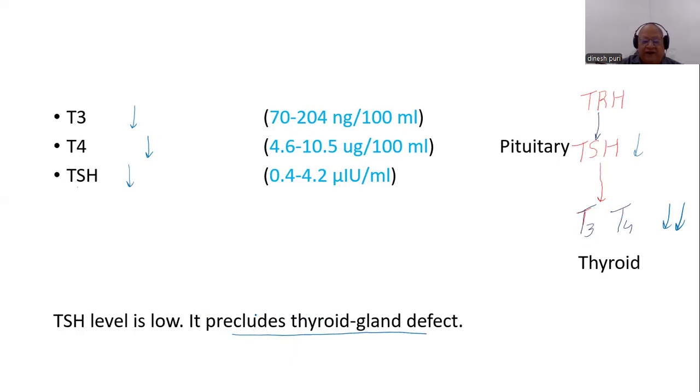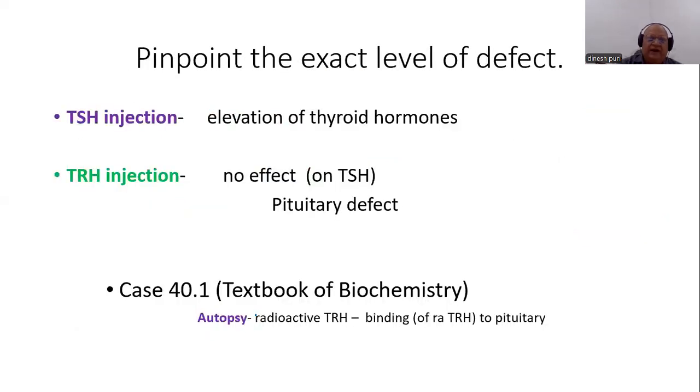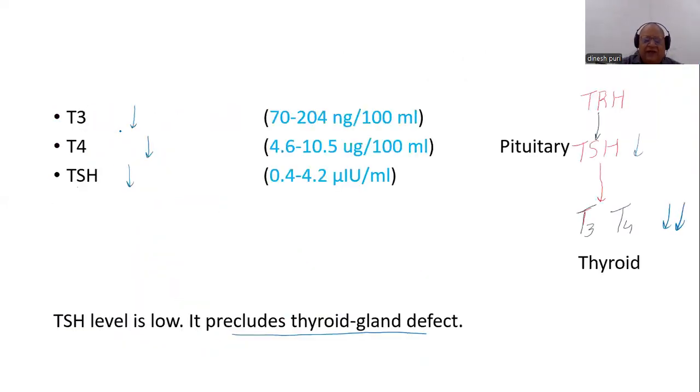But how can we confirm it? This can be confirmed by giving a TSH injection to the patient. If the thyroid gland is normal, then after a TSH injection, the secretion of T3 and T4 will increase.